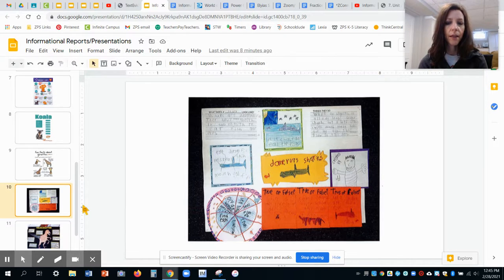I can see that this writer has some labels right here, right? They have their shark drawn here, and then they've got kind of like a diagram with their labels, parts of their body, the dorsal fin, the skin, the mouth, okay, the tail fin, right? So other information. And then down here, it also looks like they've got a really interesting way to share some information as well. And then here's my last one.